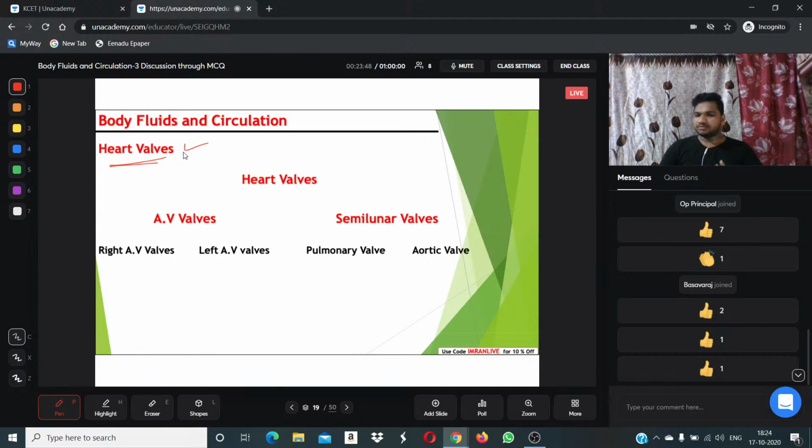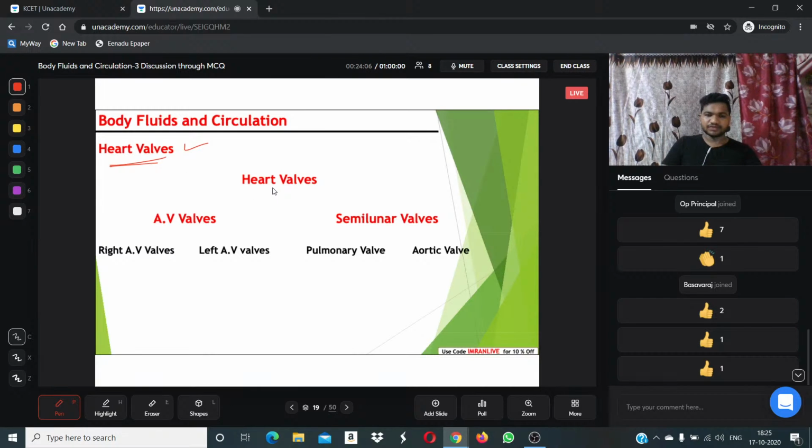I will show you beautiful diagrams about the heart valves. How do they function? How do they react? How does the blood enter into the heart valves? How do they support pumping the blood? Everything we will study.